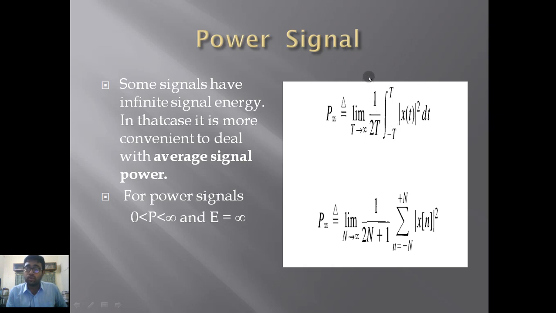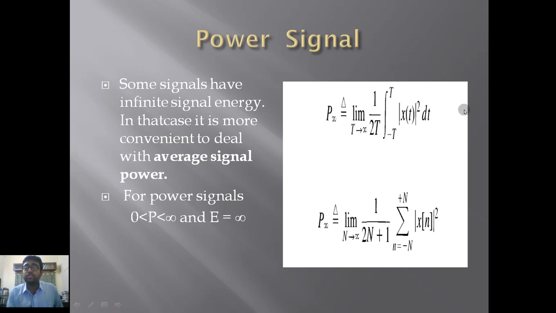If the total energy of the signal is divided by the total length of the limit, then we will get the power of the signal. This is as simple as that. This is the lower limit, this is the upper limit, we integrate that and we get the signal energy. Now if we just divide the total energy of the signal by the total length of the limit, then we can extract the signal power.